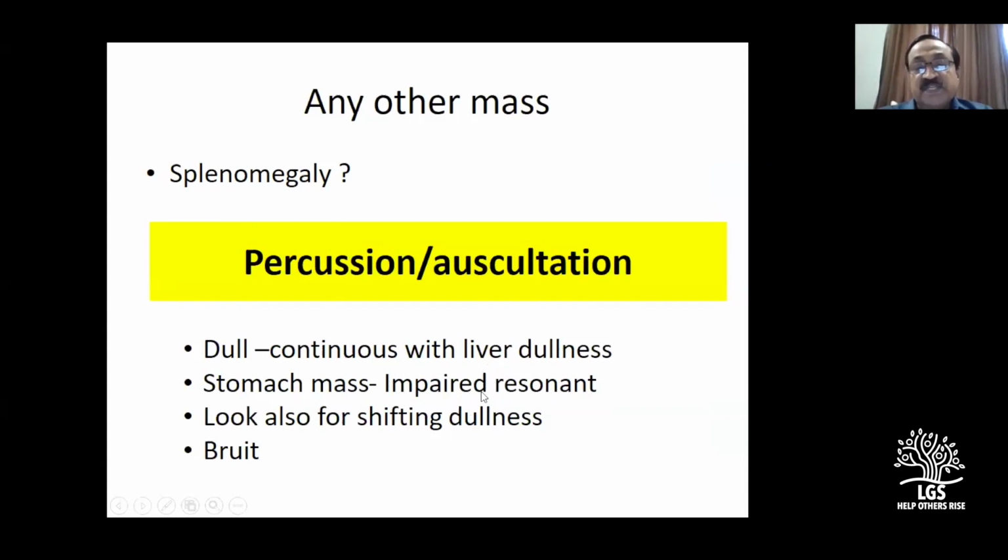So this is what is mentioned. So liver is dull, no doubt. That's the important thing, especially in the epigastrium, as you come down from the liver. Liver is dull. If you find a sudden change in the note, that could be a stomach mass, carcinoma. Of course, you look for shifting dullness and auscultate for bruit over the liver mass.